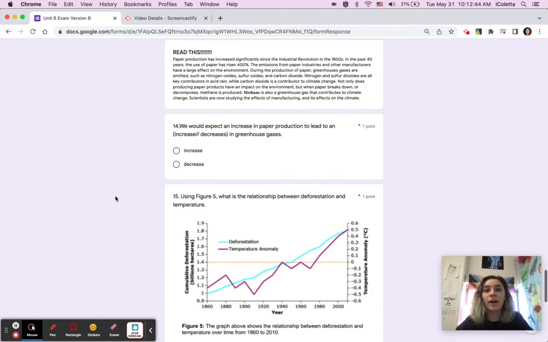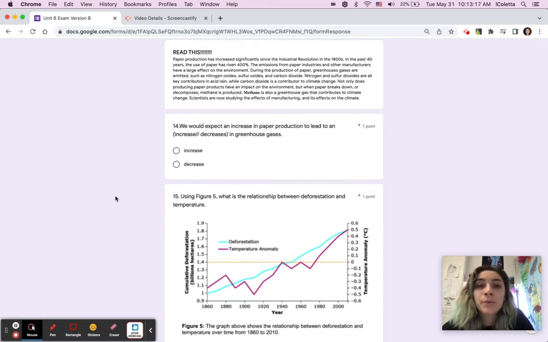Continuing with the paragraph, paper production has increased significantly since the Industrial Revolution in the 1800s. In the past 40 years, the use of paper has risen 400%. The emissions from paper industries and other manufacturers have a large effect on the environment. During the production of paper, greenhouse gases are emitted, such as nitrogen oxides, sulfur oxides, and carbon dioxide. Nitrogen and sulfur dioxides are key contributors to acid rain, while carbon dioxide is a contributor to climate change.